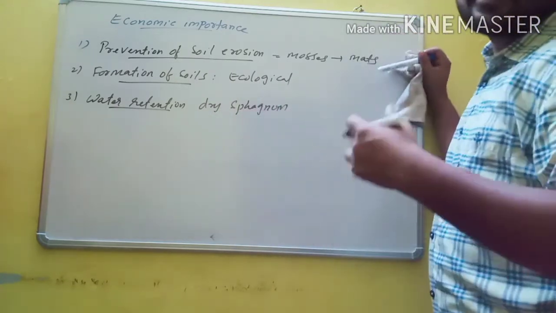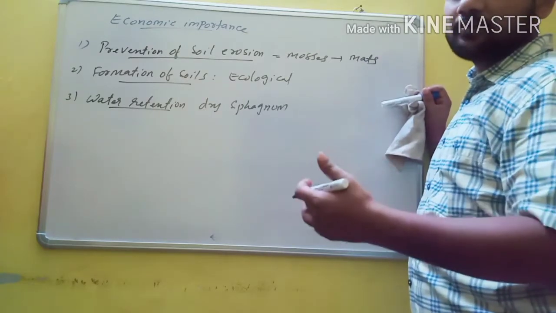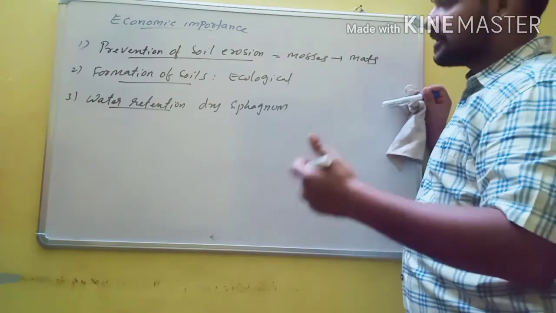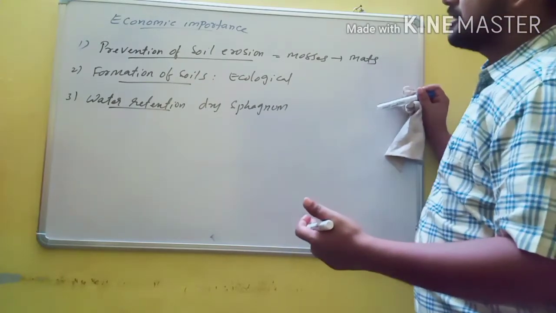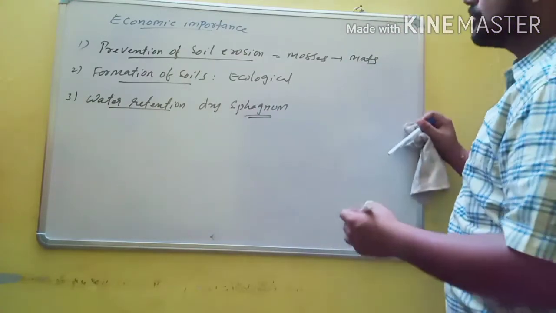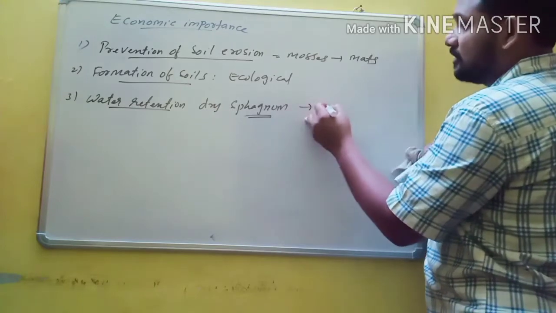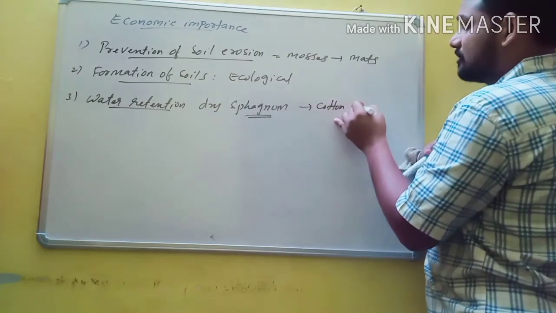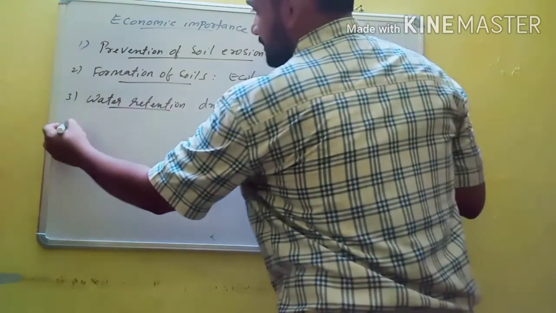That's why gardeners use sphagnum to keep plants and seedlings moist during transportation and propagation. Dry sphagnum is also used as absorbent cotton, that's why sphagnum is also known as cotton moss. Some bryophytes have high water retention capacity.